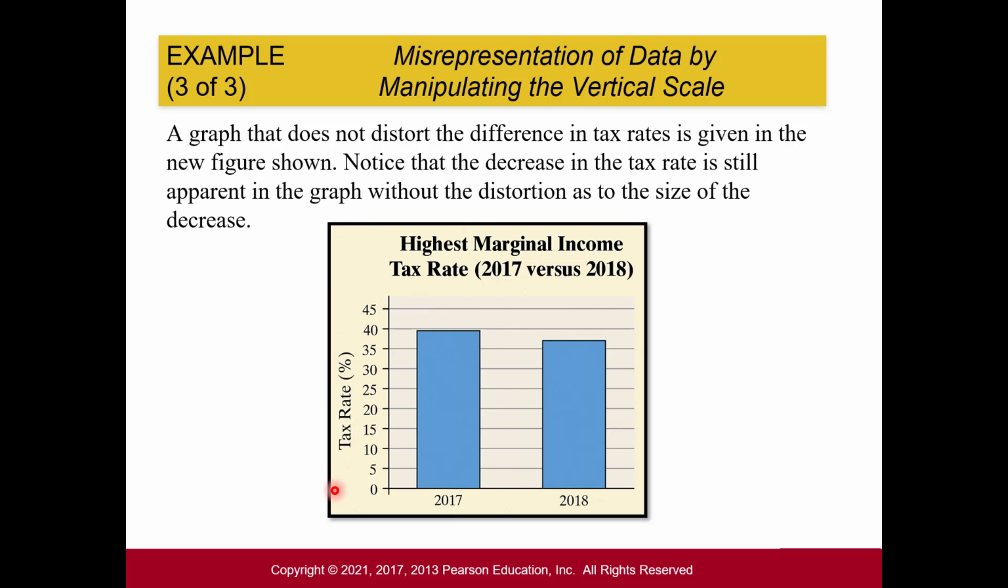Notice that this would be a more accurate version of the graph. If we start at 0, notice that they're really actually relatively close to each other. So the misrepresentation was the scale on the vertical axis made it look like the gap was much larger.